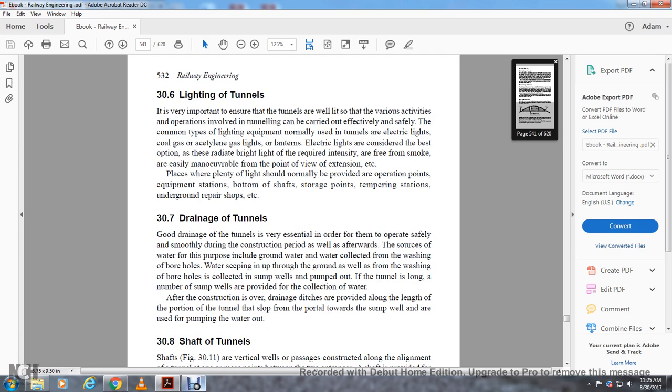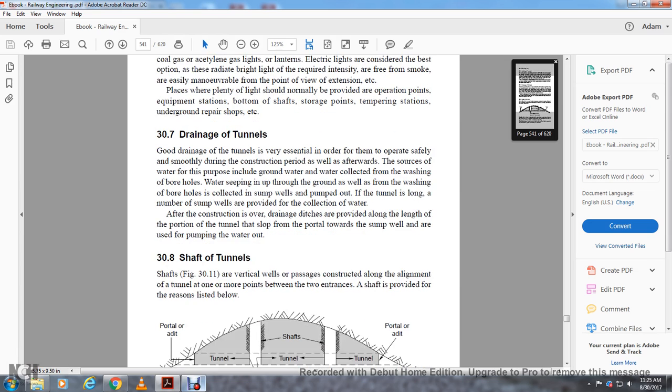3.7. Drainage of tunnels. Good drainage of tunnels is very essential in order for them to operate safely during the construction period as well as afterwards. Sources of the water include groundwater, water used for washing the bore holes, and water seeping through the ground. The water is collected in sump wells and pumped out, and the tunnel is provided with a number of sump wells for the collection of water. After the construction, a drainage ditch is provided along the length of the tunnel, sloping towards the sump well, and the water is then pumped out.